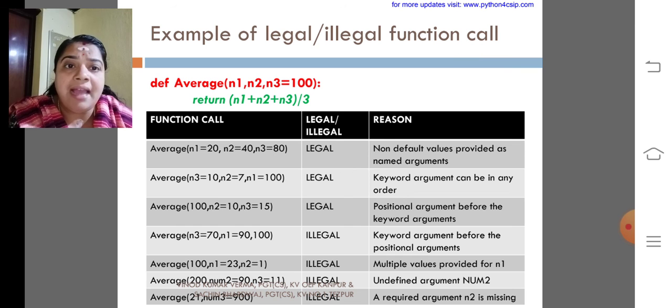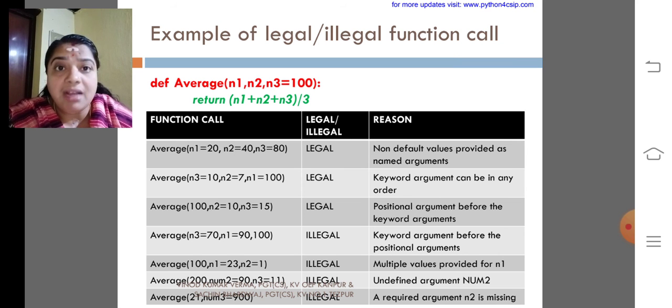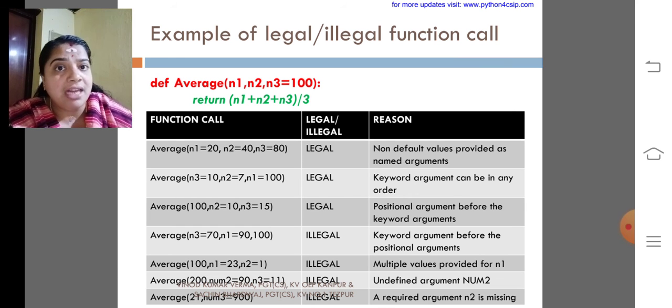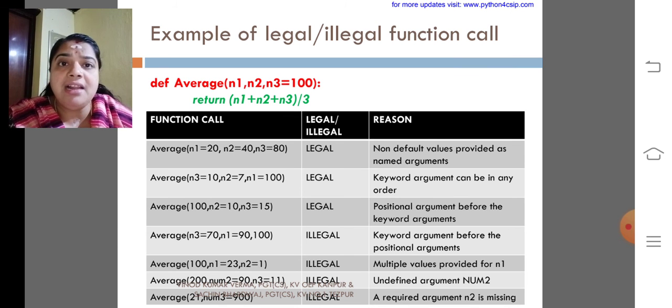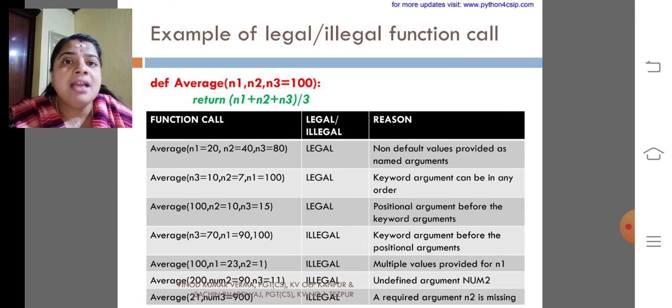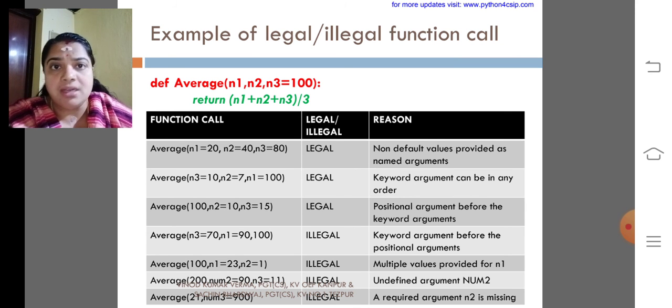The next one, average(n3=70, n1=90, 100). Look here, it is an illegal call. What is the rule for giving the three types of arguments? We should give the positional values first. But here I tried to give the positional value for n1 at the last. So what happens? It is illegal, an error occurs here.